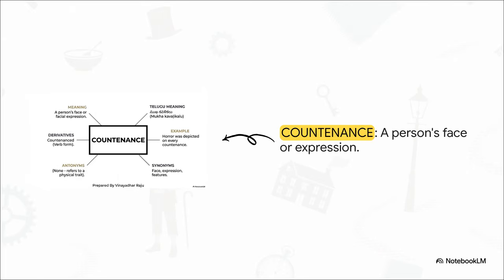Next up is countenance. Countenance. It simply refers to a person's face or facial expression. Because it's a physical trait, it doesn't really have direct antonyms. Synonyms are face, expression, or features. The verb form is countenanced. Look at this example. Horror was depicted on every countenance.